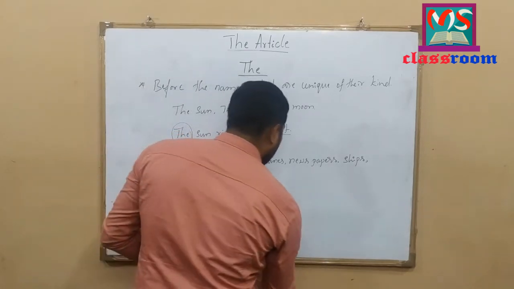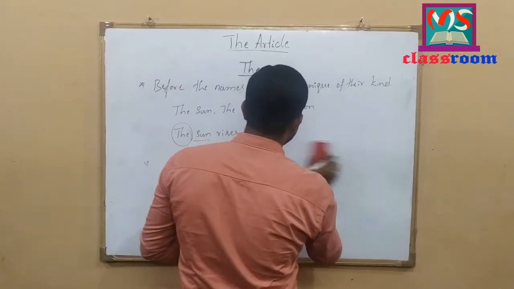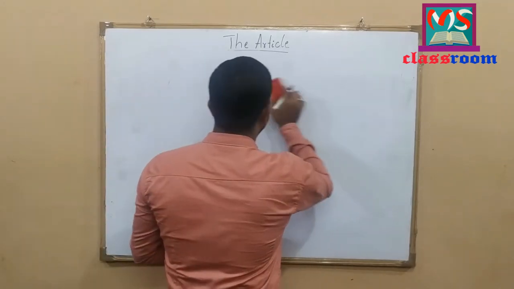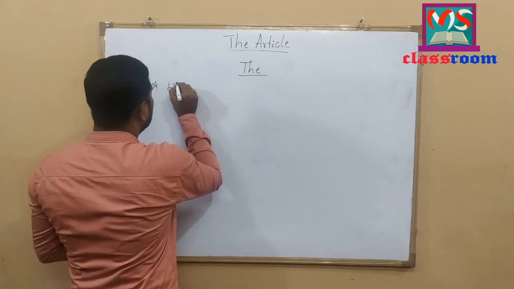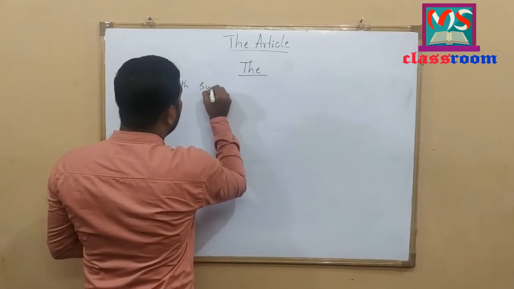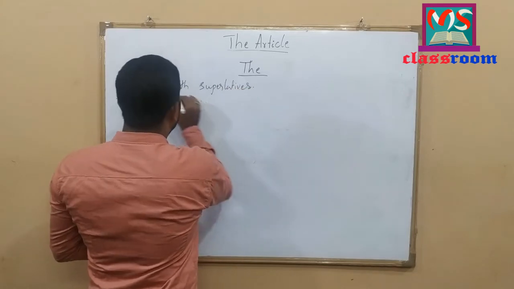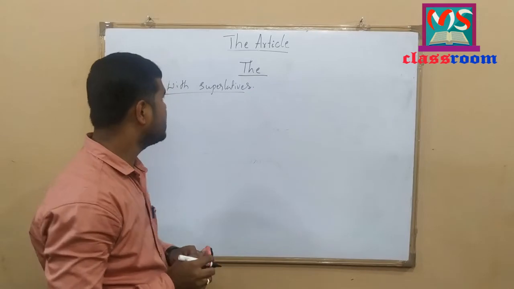Here, definite article the is also used with superlatives. To understand this concept, let me write some examples here.